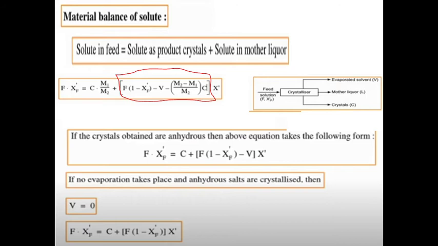If the crystals obtained are anhydrous, then the above equation takes the following form: F into x dash is equal to C into F into (1 minus x dash) minus V into X dash. So here M1 is equal to M2. So after that we will get this expression.